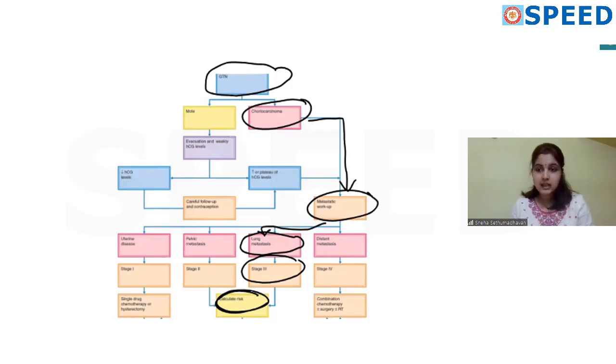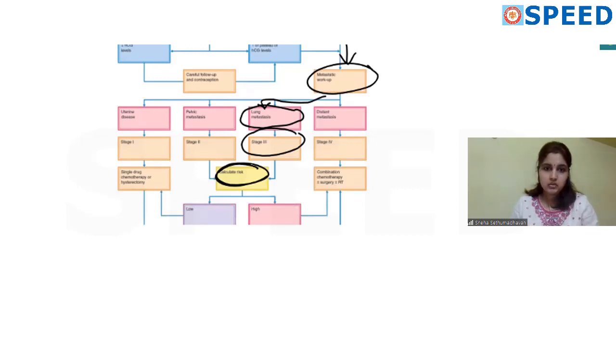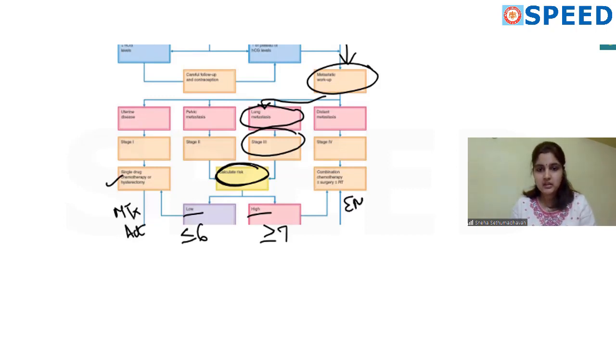The stage of the disease and risk scoring are two different things. Staging is to see if there is any metastasis. Risk scoring is to decide what kind of treatment you are going to give to the patient. Now, based on the risk of the patient, you decide whether it is low risk or high risk. If the score is equal to or less than 6, it is low. Equal to or more than 7, it is high. And for low risk, you give single agents such as methotrexate or actinomycin. And for high risk, you give combination, that is EMA-CO. So this is the basic outline.